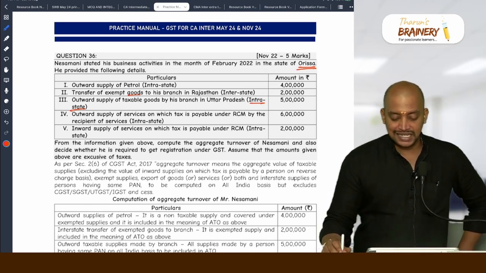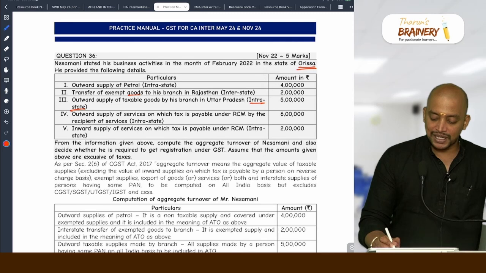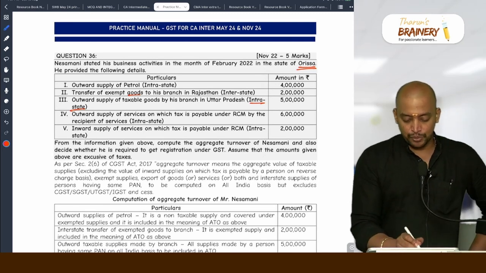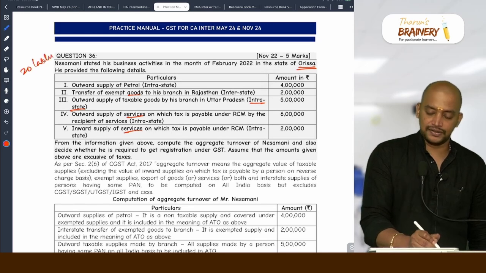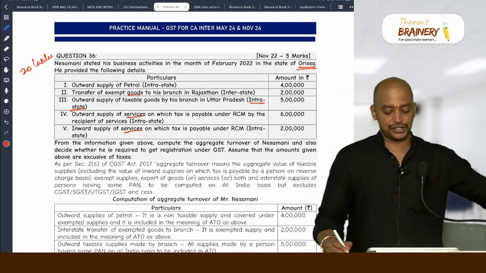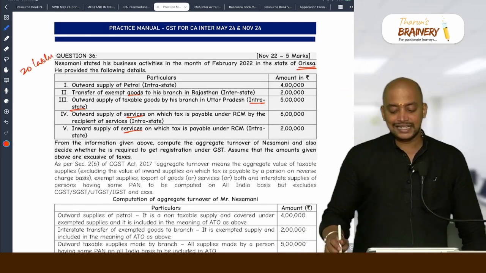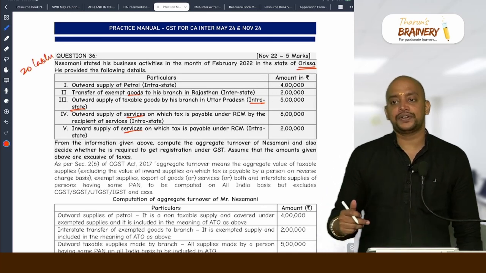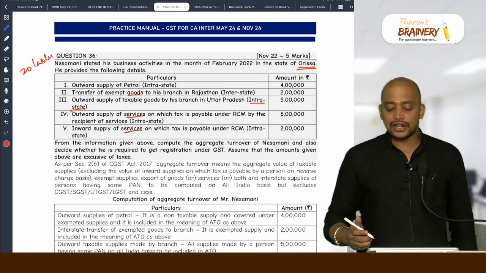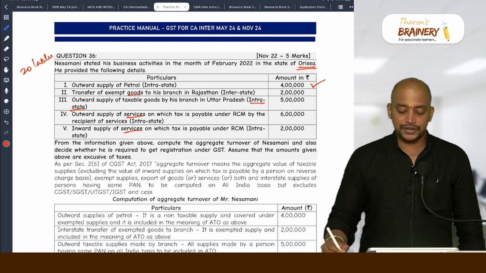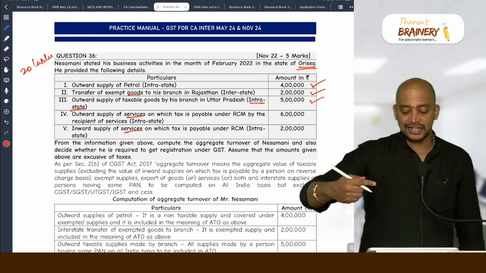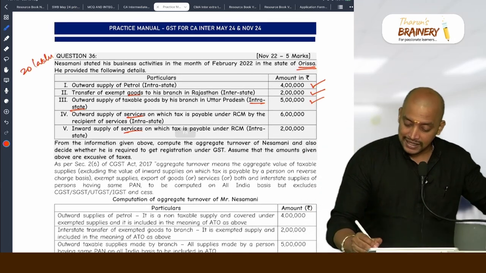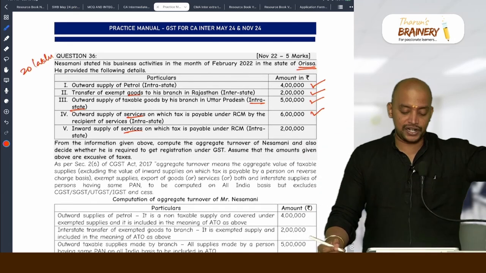Outward supply of services on which tax is payable under RCM. So both goods and service is there. So what will be the limit? 20 lakhs. Why 20 lakhs? Goods also there, service also there. Now they are asking us to compute the aggregate turnover. Now from the beginning, whether non-taxable supply will come in aggregate turnover? Yes. Exempted goods? Yes. Taxable goods? Yes. Supply of services which is covered under RCM? Yes. Inward supplies under RCM will not come.